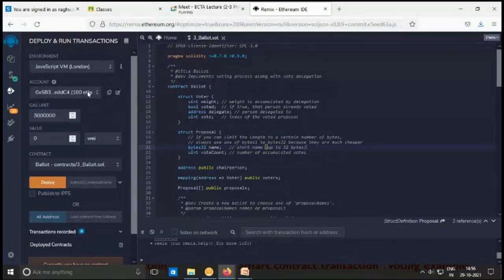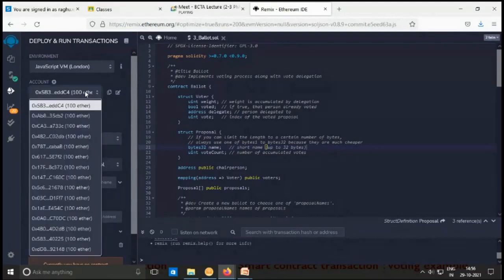And for you to test this contract, some dummy accounts will be created. These are the toy accounts. Around 10-15 accounts will be provided, and each account will be filled with 10 ethers. These are toy ethers. These are not the original ethers. This is only for simulation purposes. They will provide these for the simulation purpose.